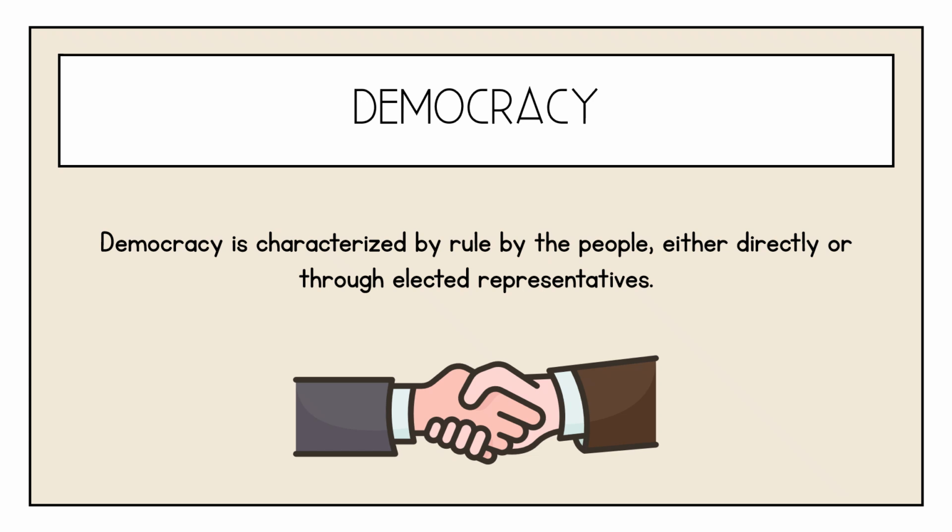Democracy. Democracy is characterized by rule by the people, either directly or through elected representatives. Citizens have the power to participate in decision making or elect representatives to voice their interests. Representative democracy: citizens elect officials to represent them in government. For example, the US system.